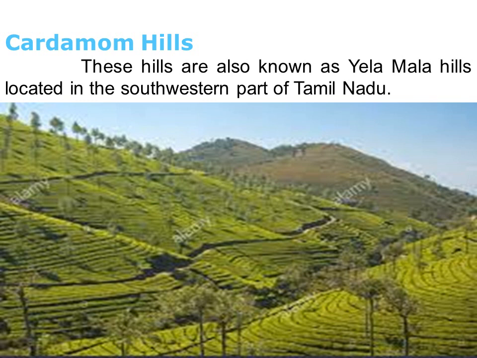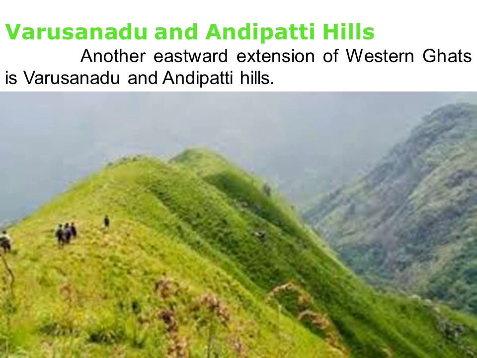They meet the Anaimalai hills in the northwest, Palani hills in the northeast, and Varsanadu and Andipatti hills in the southeast. So all these hills surround the Cardamom Hills. Varsanadu and Andipatti hills are another eastward extension of the Western Ghats.